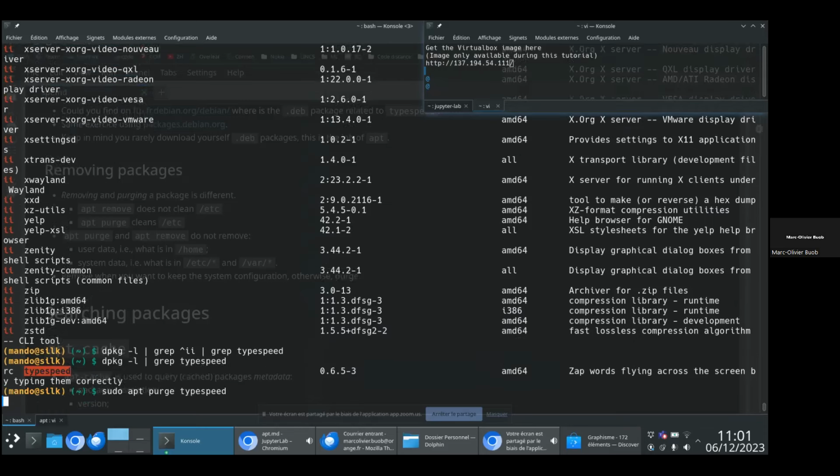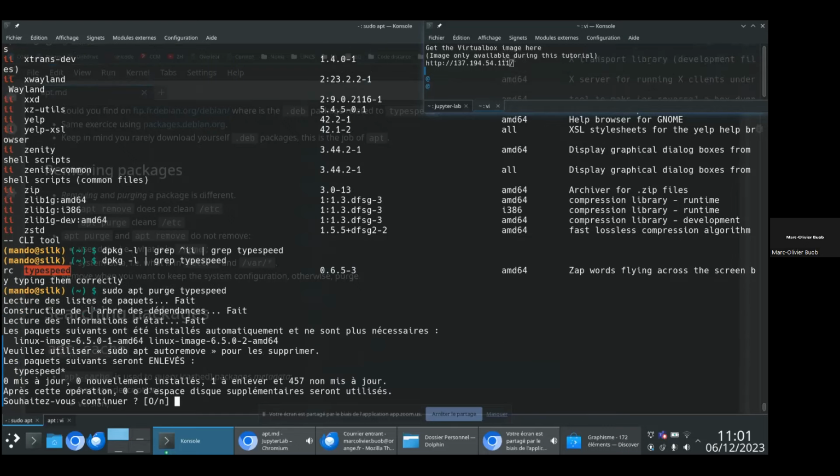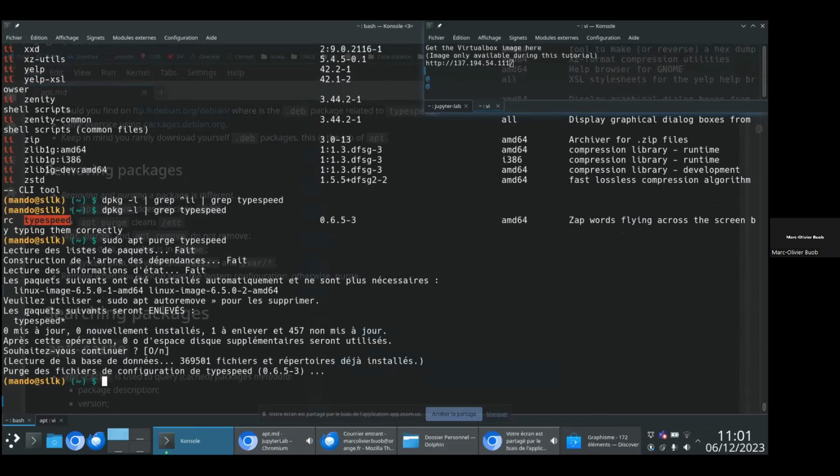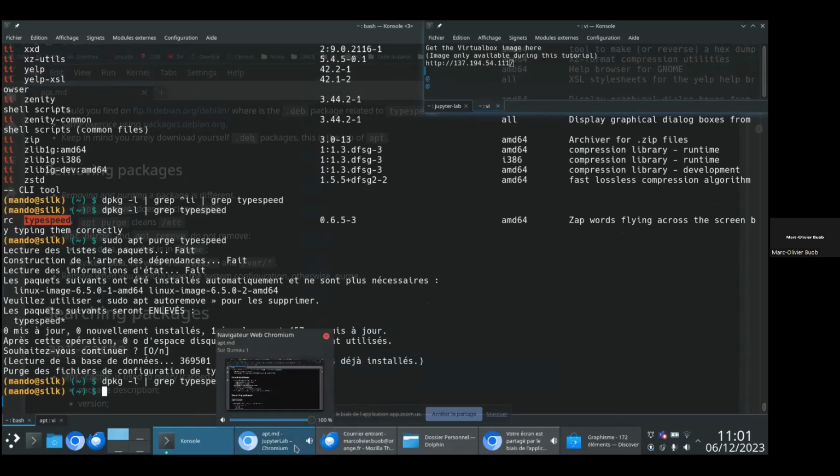So if I do this, it will completely purge TypeSpeed, and now I can check that this package is completely removed. So this is the difference between a purge and a remove. Of course, apt purge or apt-get purge or aptitude purge, it works for every one of the clients.